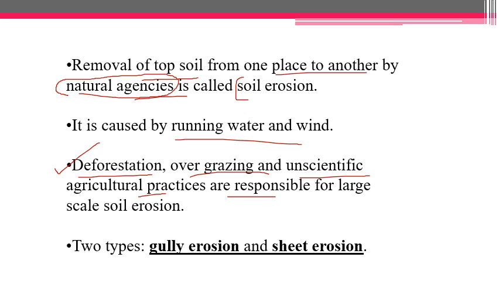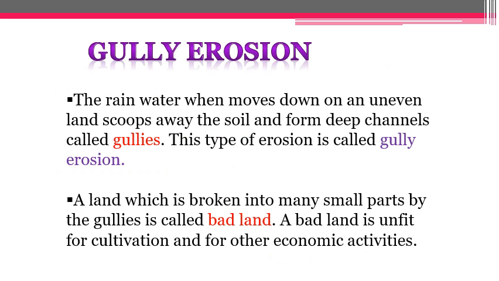Now we have two types of soil erosion. One is termed gully erosion and the other is sheet erosion. Let's see what they both are. The first one is gully erosion. When rainwater moves down on uneven land, it scoops away the soil and forms very deep channels like gullies. When gullies are formed by soil erosion, this type of erosion is known as gully erosion, and a land which is broken into many small parts by these gullies is known as badland.